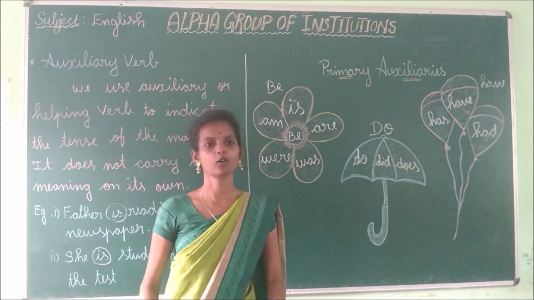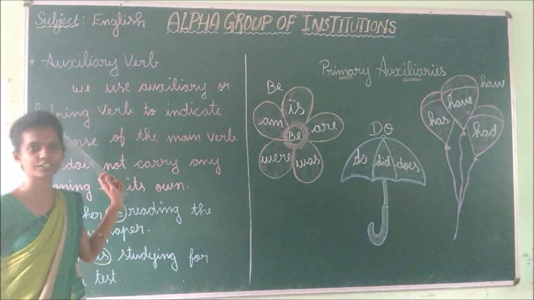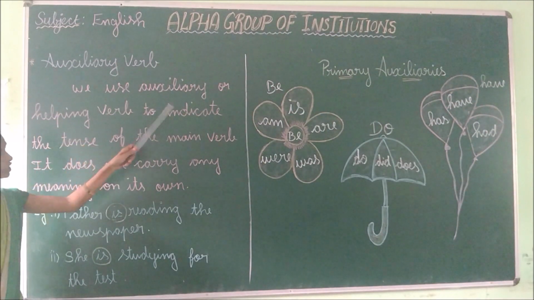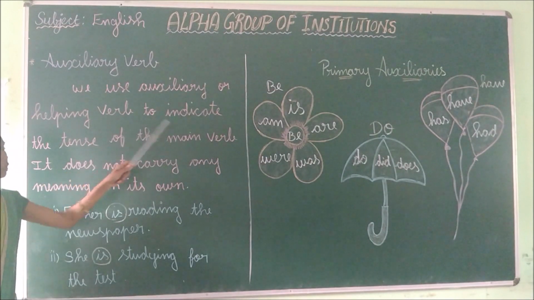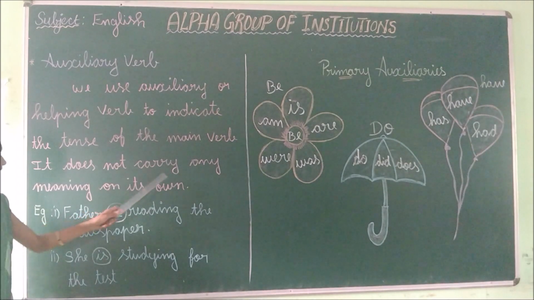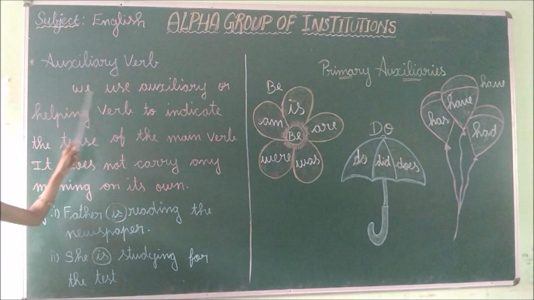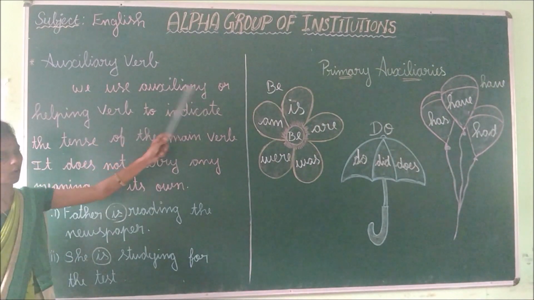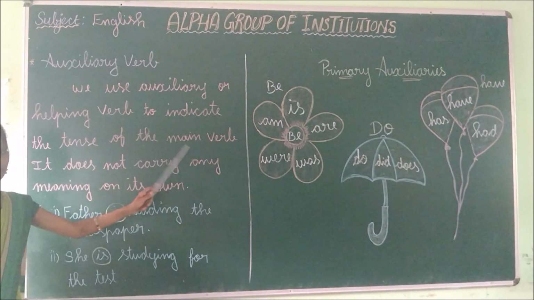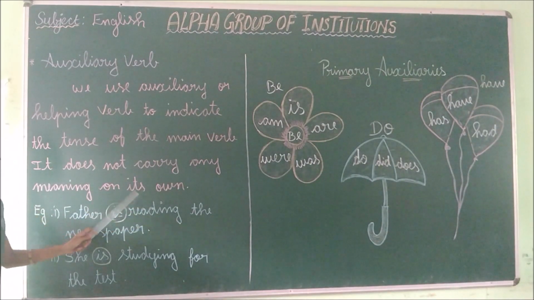Okay children, now we are going to learn about the auxiliary verb. Before that, we are going to read the definition first. Auxiliary verb. We use an auxiliary or helping verb to indicate the tense of the main verb. It does not carry any meaning on its own. Once again, repeat it with me.